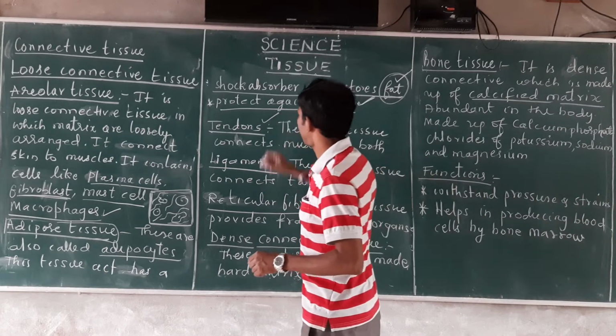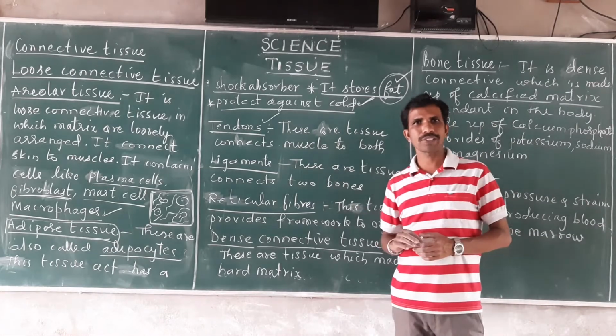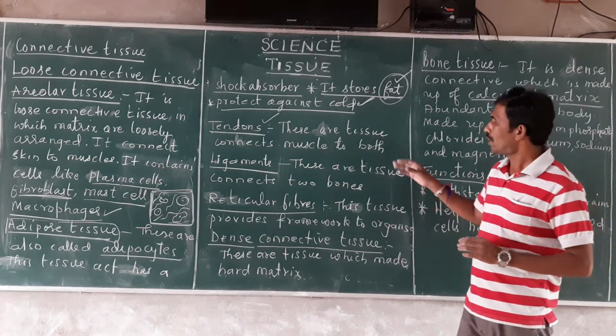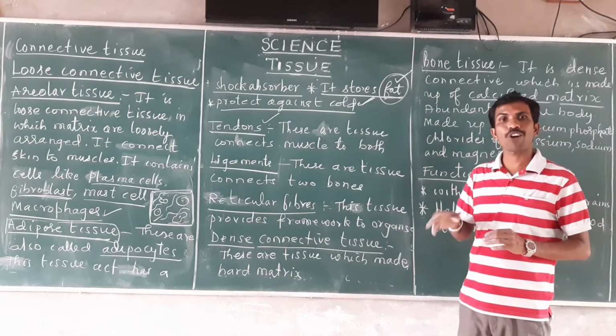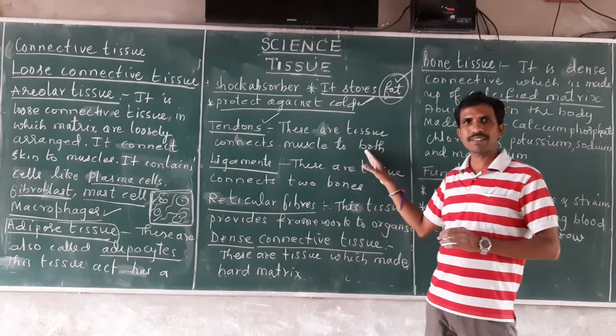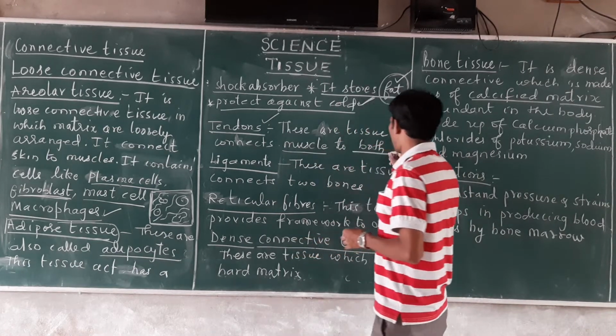Then tendons. Tendons are again connective tissue made up of fibers. These tendons have fibers which are non-elastic, and they connect the muscles to the bone.